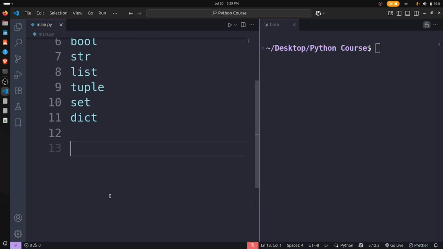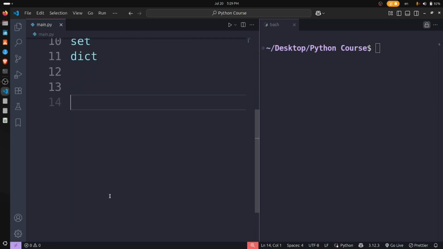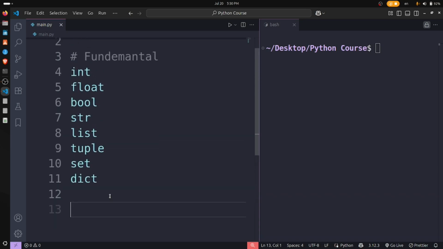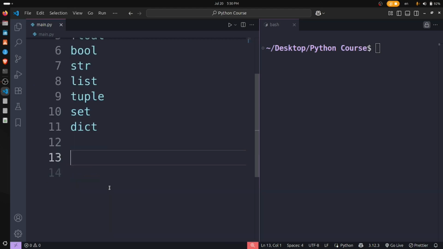Other data types we also have, like classes. Later on we will talk about this. Classes are specialized or custom types, where we create our own. If you want to use something which is not in this list, we create our own.